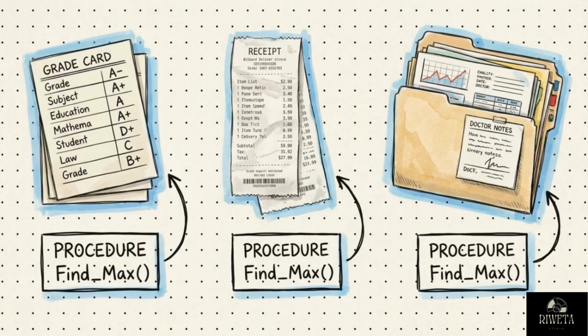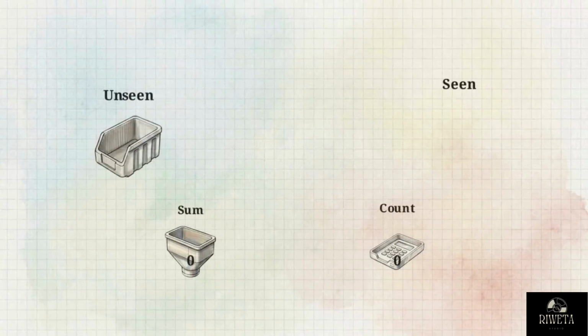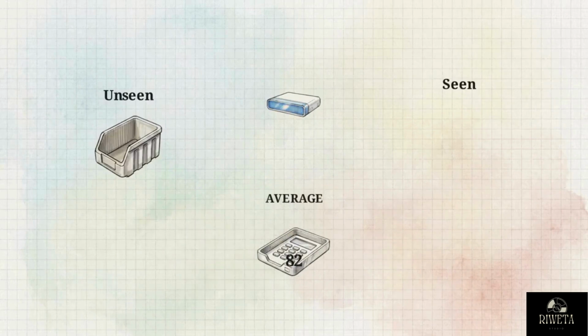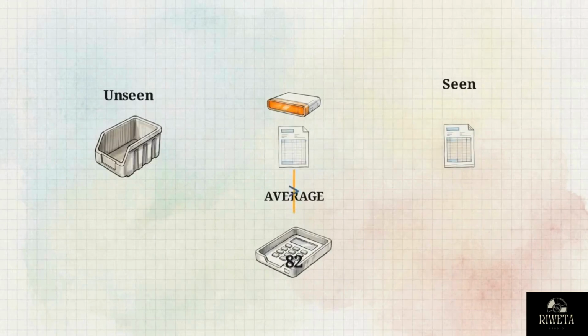Some questions require more than one pass. To compare an individual student against the class average, we run a sequenced iteration, one full loop to calculate the average, and a second loop to perform the comparison.